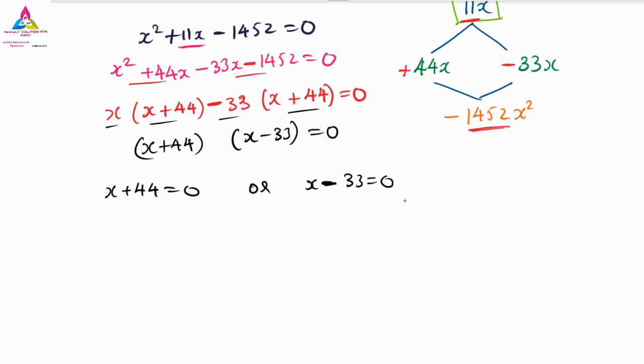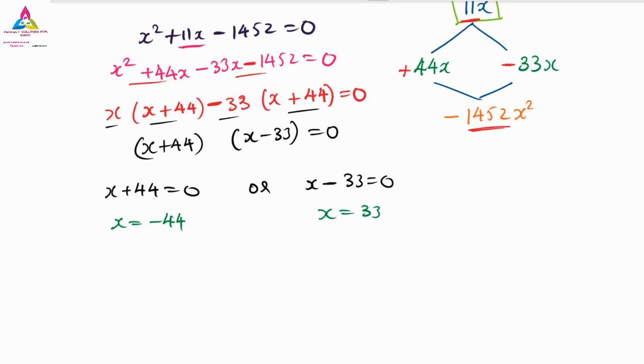So which is the correct answer? We will find x is equals to minus 44 or x is equals to plus 33. In these two, any one is the correct answer. Which one is the correct answer? Yes, that is a positive value now. Why am I going for the positive value? Why am I not going for the negative 44?